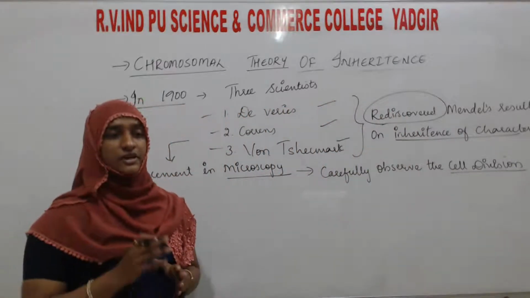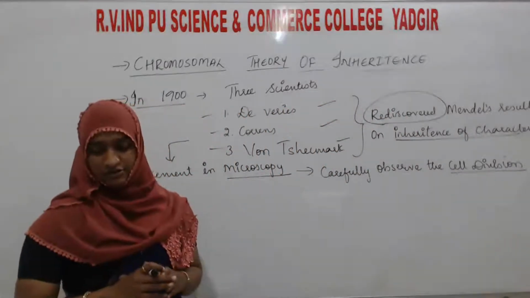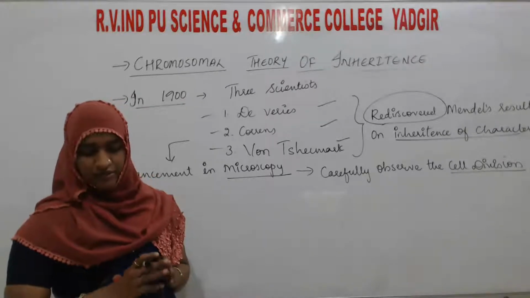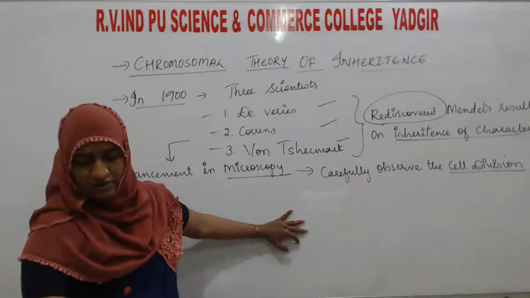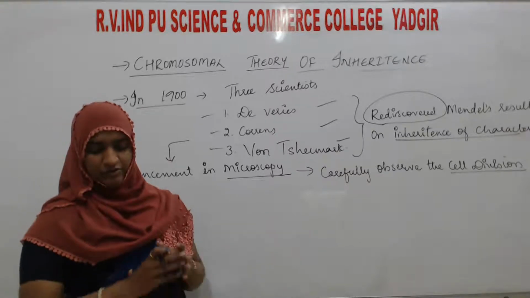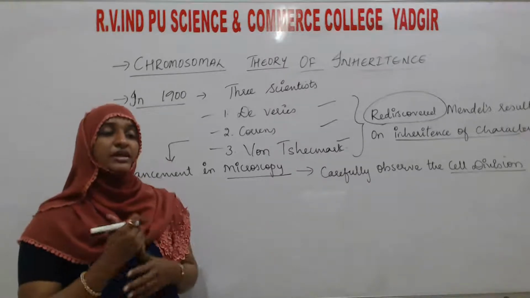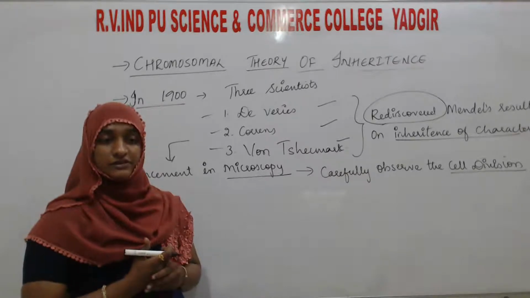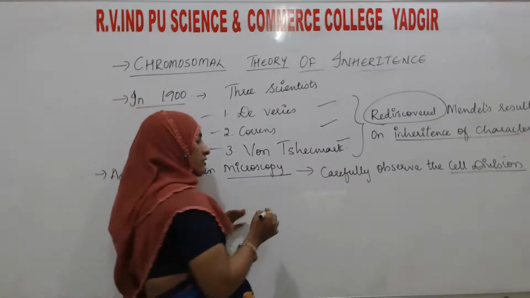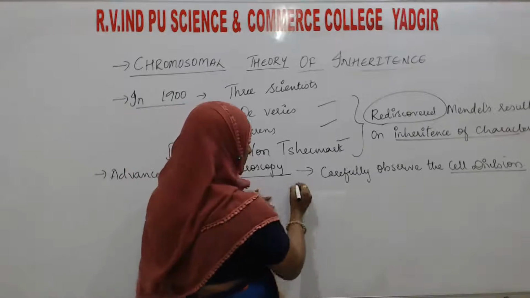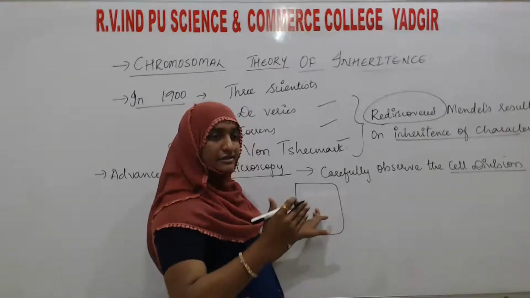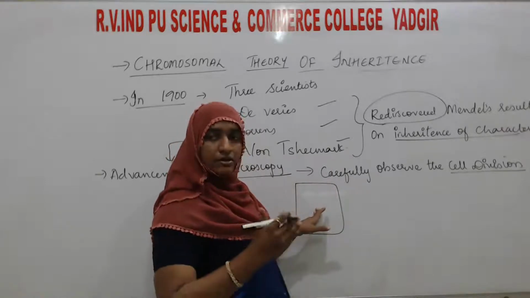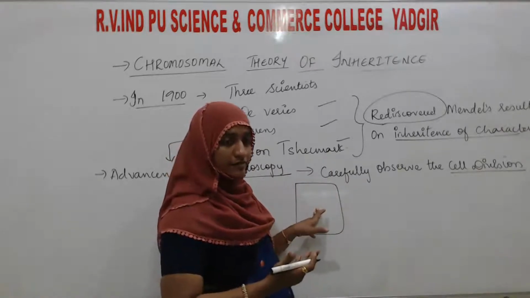By the use of the microscope, they visualized the cell, and that cell was going to divide. That also they observed.